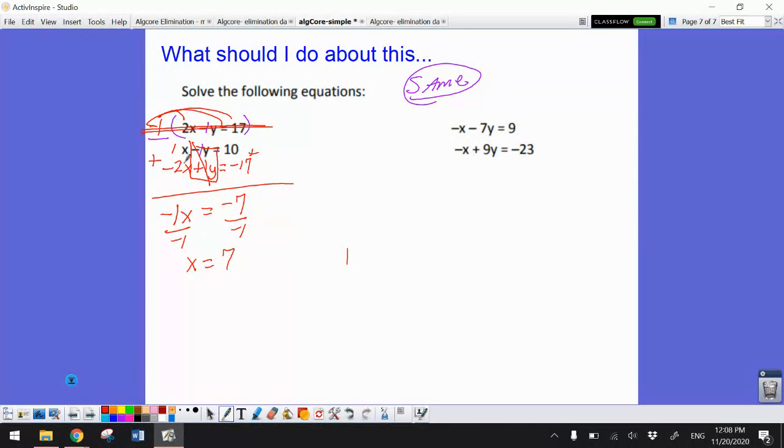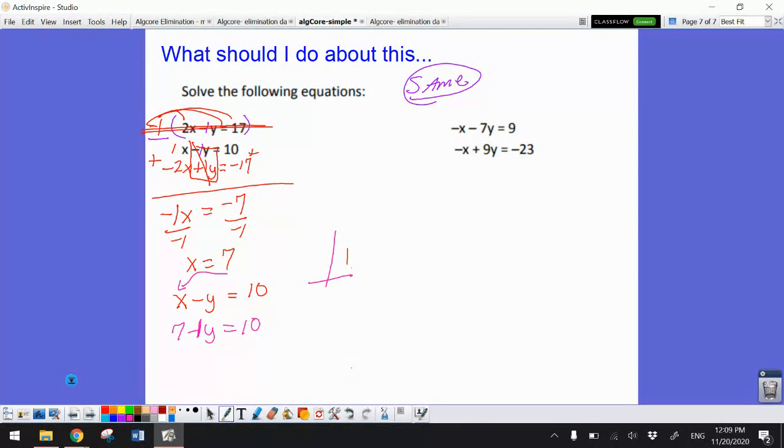Okay, so I am going to use the second equation, the x minus y equals 10, as what I'm going to substitute into, instead of going back to the top one, because I crossed that one out. I'm going to throw my 7 in where the x is. So I have 7 minus y equals 10. And I have to remember that that's a negative 1y.